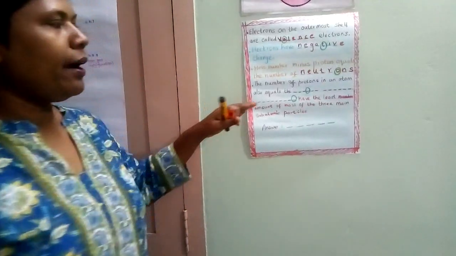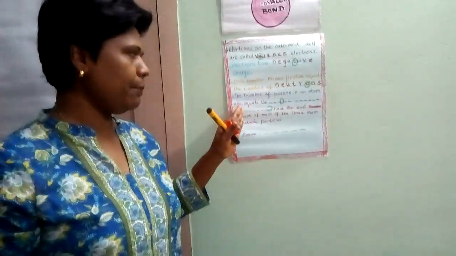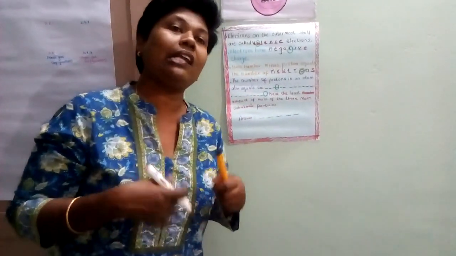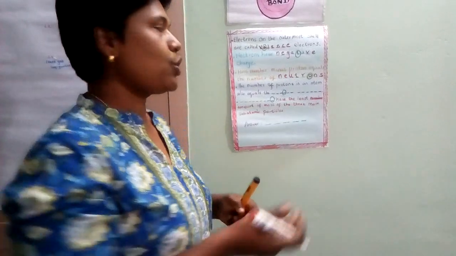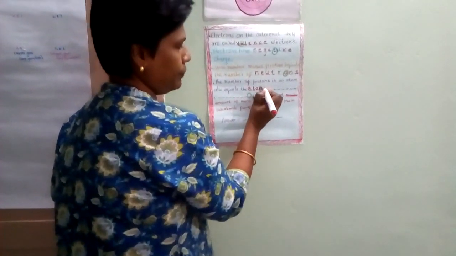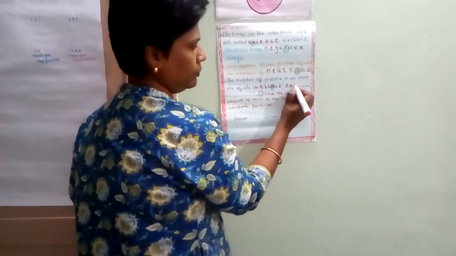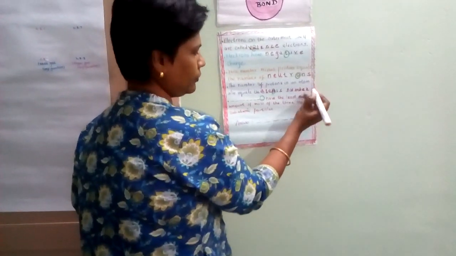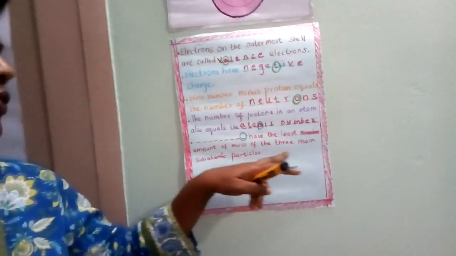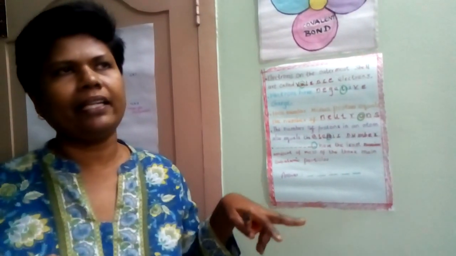Next one, the number of protons in an atom always equals the number of electrons, otherwise called, what is another name we can call? It is called the atomic number. Now, dash has the least amount of mass of the 3 main subatomic particles.